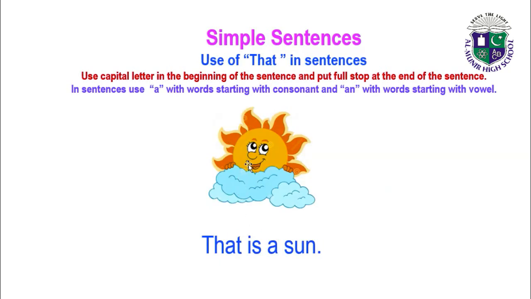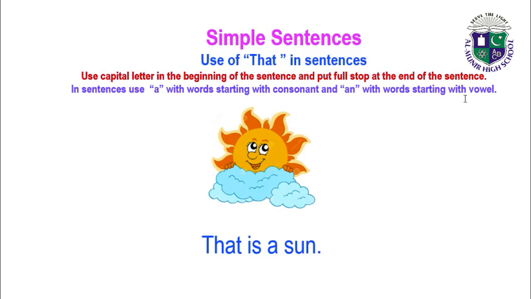Now let's make the sentence of sun. S, sun. Remember that always use a capital letter in the beginning of the sentence and put a full stop at the end of the sentence. And in sentences, use A with words starting with consonants.